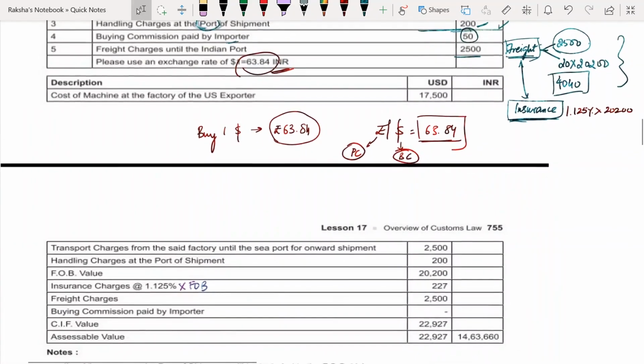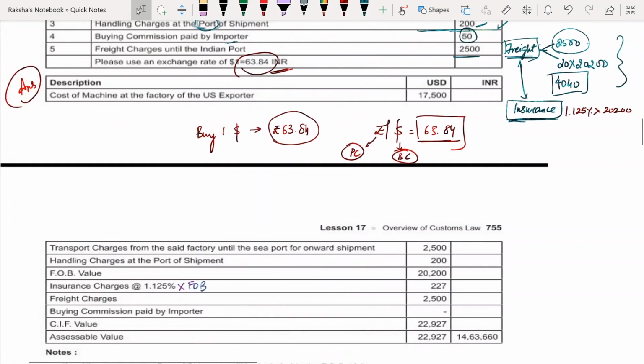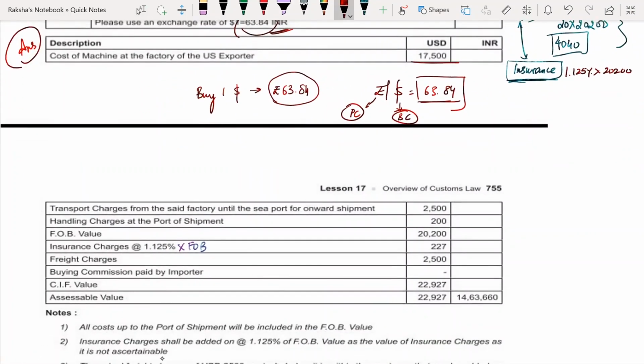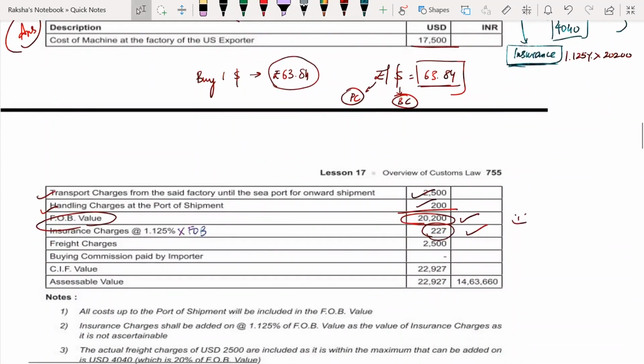Now come to the answer. Can we check if our answer is right until this point? Shall we check? Yes, 2728, cost of machine. 17,500, transport charges 2,500, handling charges 200. So my FOB value is 20,200. Good until here, right? Next, insurance charges 2 to 7. Okay, 2 to 7, 2 to 8, anything you can take. Now freight charges. What is my freight charges? I told you 2,500 you should take.